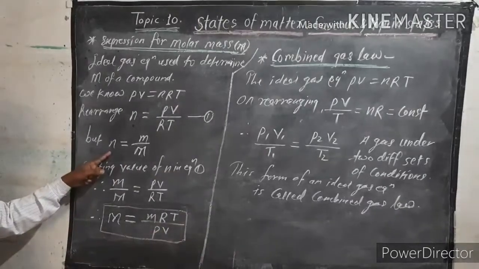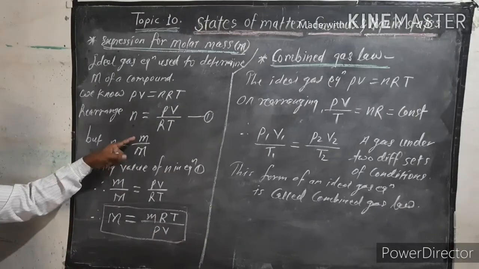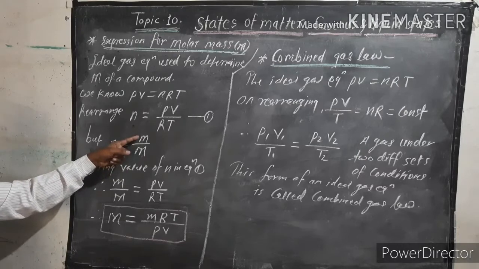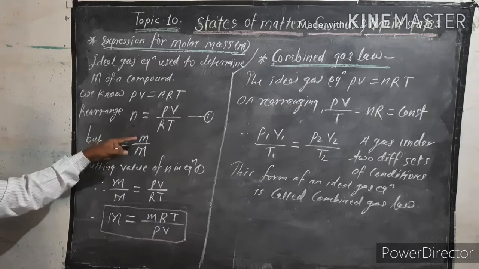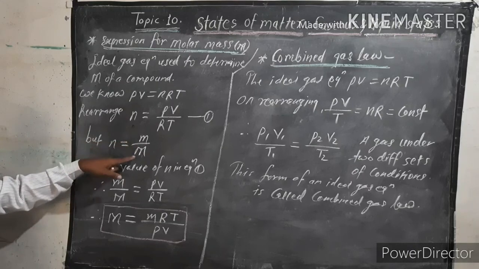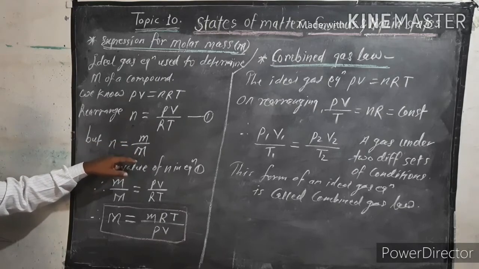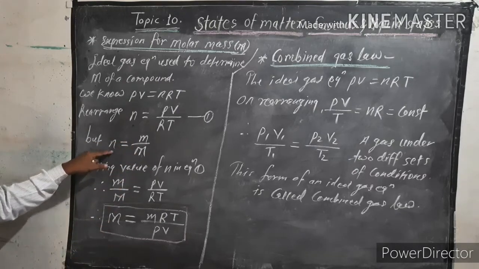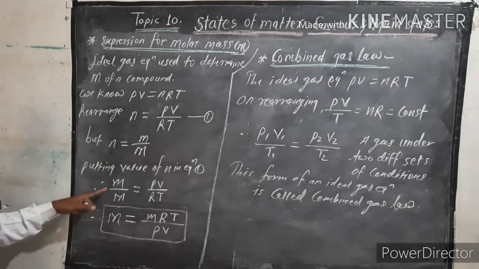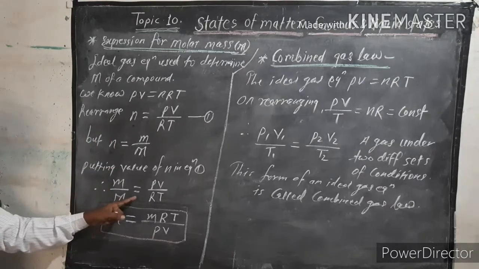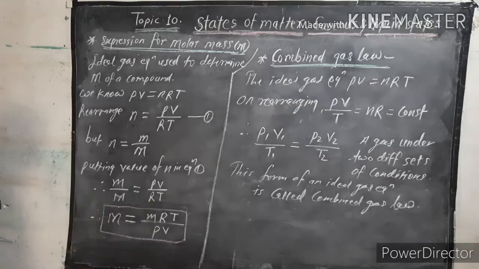Given mass divided by the molar mass of that substance. So n is equal to small m, the mass of that gas or substance, which is the given mass, divided by capital M, the molar mass of that substance. Putting this value of n, we get small m upon capital M is equal to PV divided by RT.